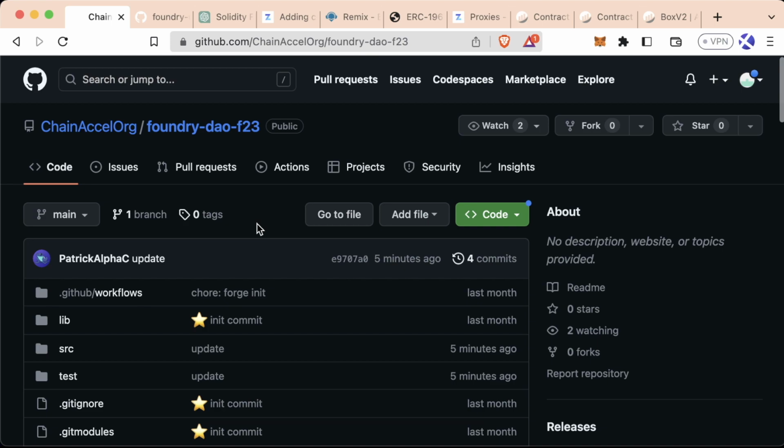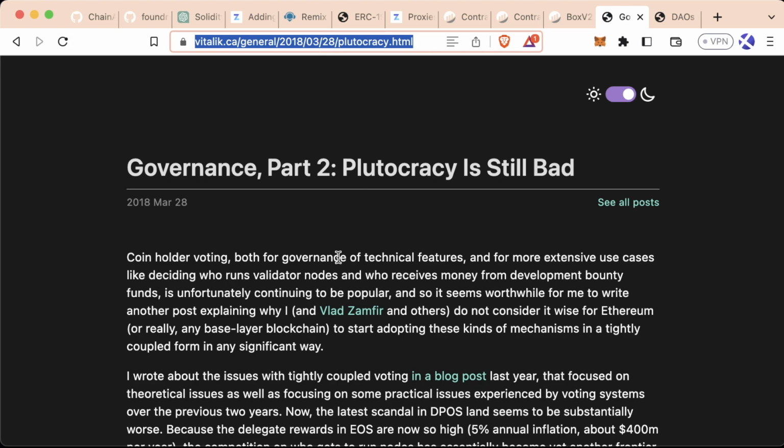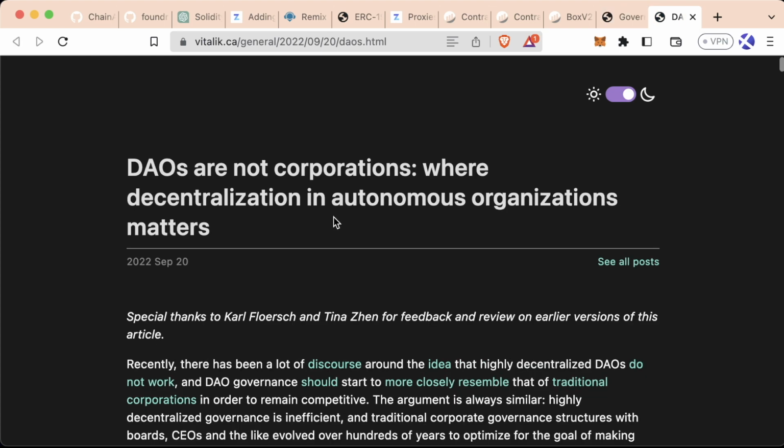Now, there's a ton of conceptual stuff to go over before we get into this. But basically, we're going to learn everything about what a DAO is, what they're for, and how to use them. And as we're going along and as we're learning about DAOs, I want you to take some time to read these two articles. They're both from Vitalik, and they address a lot of the main concerns with DAOs.